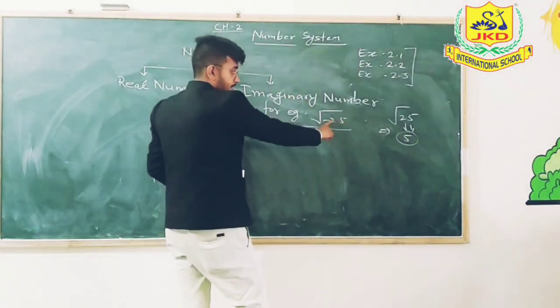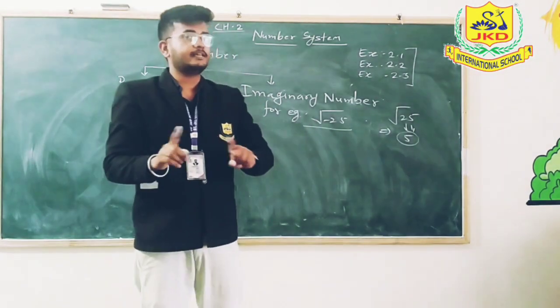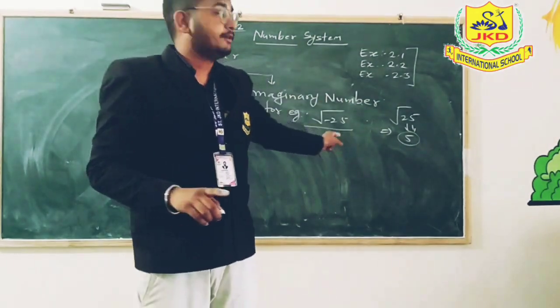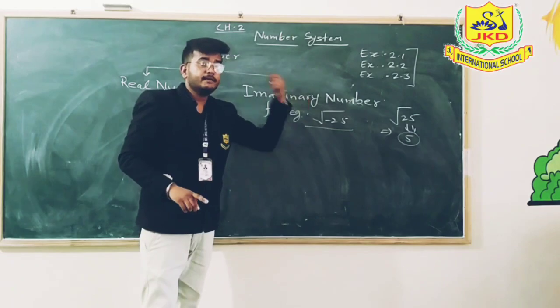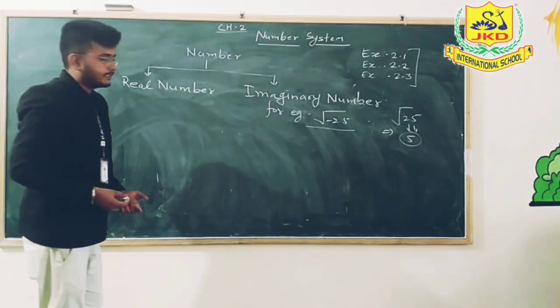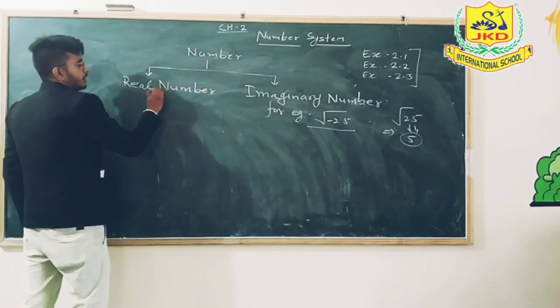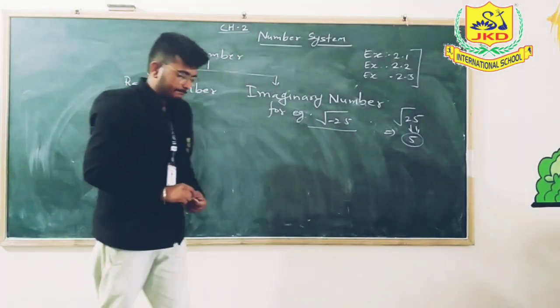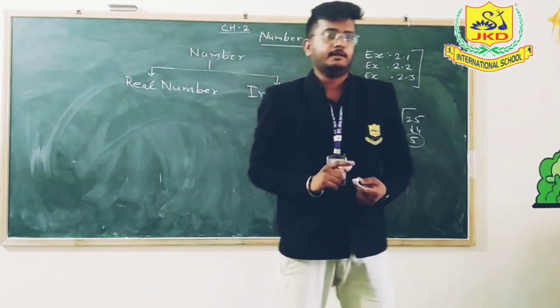But if this 25 number is coming in negative sign, that means there is no real value of that number, because that number will be an imaginary number. So I hope you understood about imaginary number. Now we will study about real number. Real number means positive number.